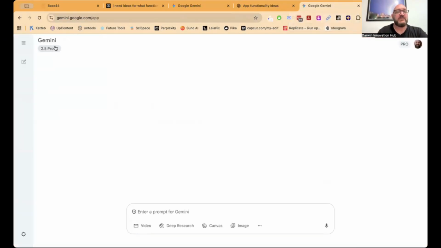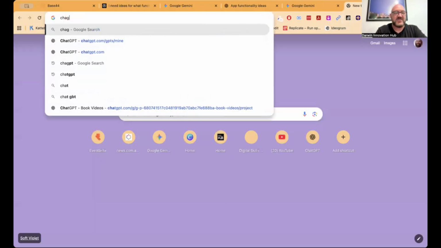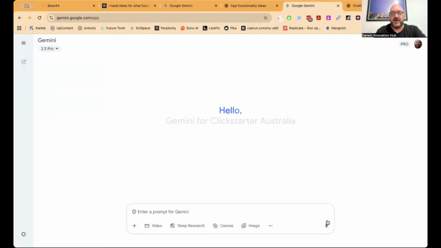I don't need to use the pro version of Google Gemini, but I do use this one quite heavily because it creates really nice interactive reports and it's just very good at this. ChatGPT has kind of caught up in the last week though with GPT-5, so we'll do some of that in GPT as well. I'll just open up another window with ChatGPT in it so we can see what it's doing too. So in Google Gemini, let's give it some instructions.